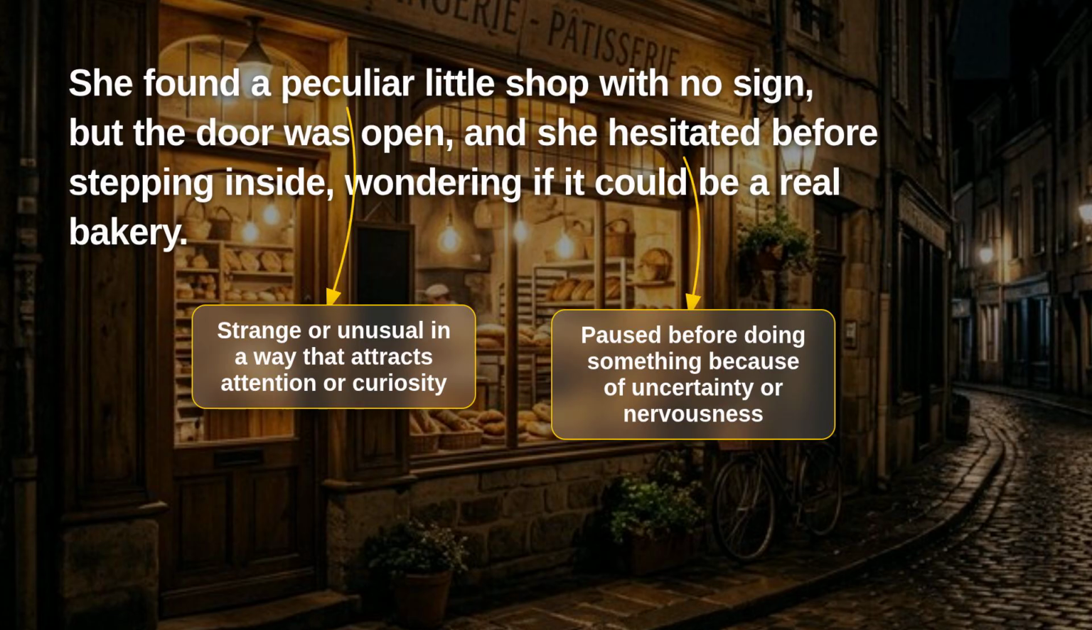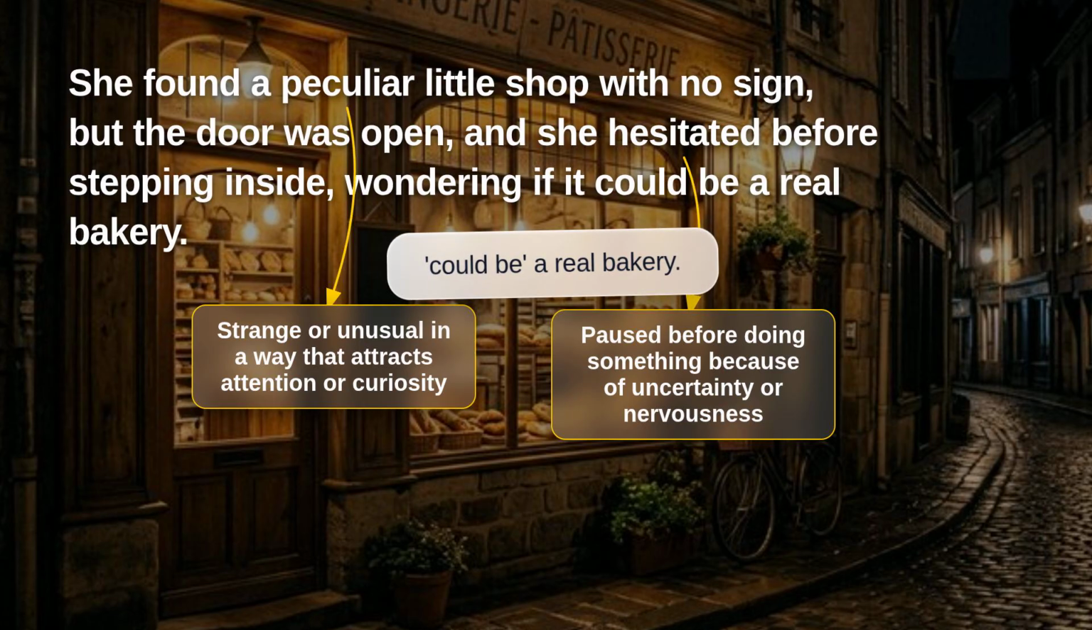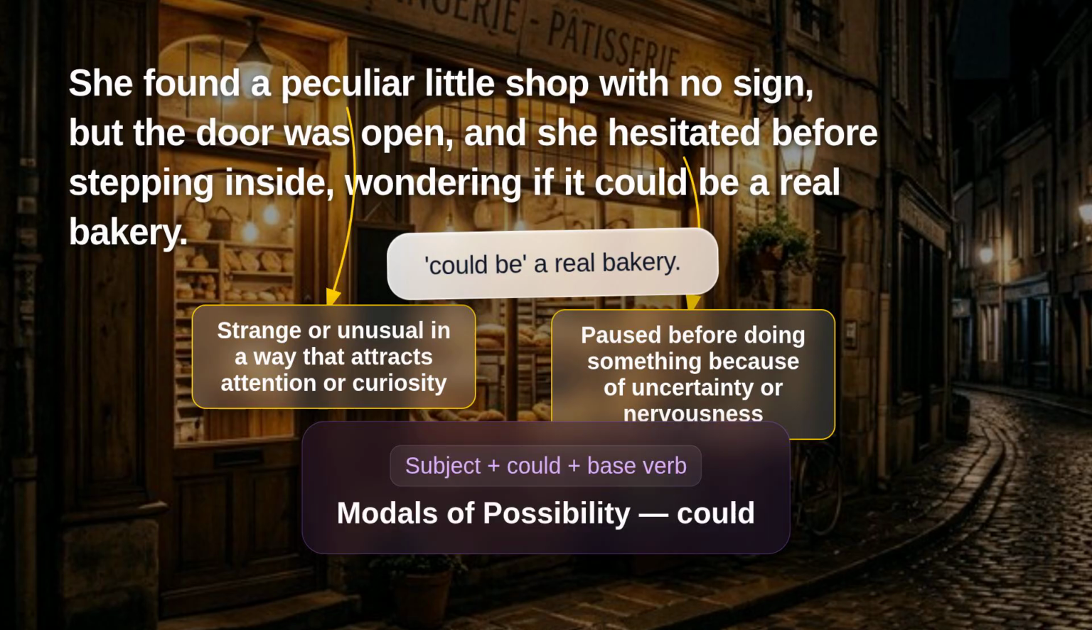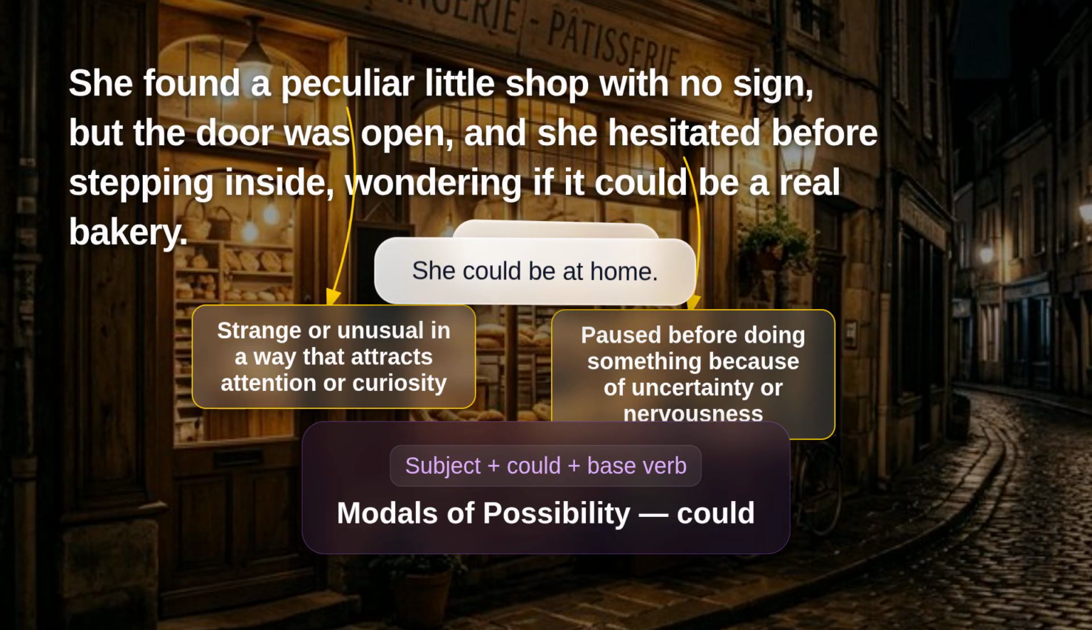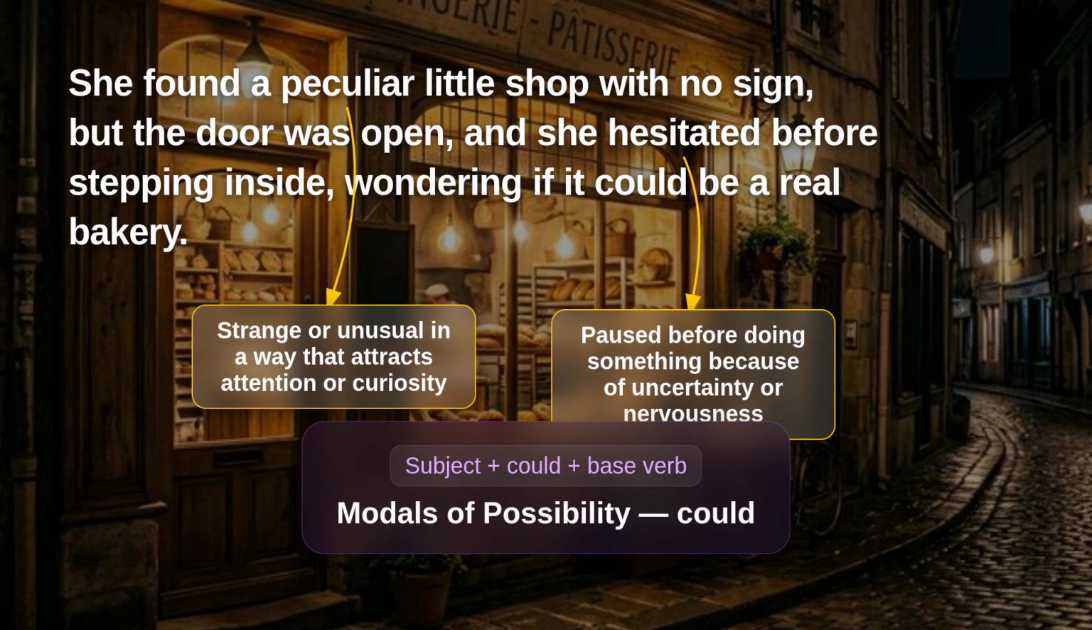Now the grammar. Lena wonders if the shop could be a real bakery. Here we have our second modal of possibility, could. Could is very similar to might, but there is a small difference. Could often suggests that something is possible because the situation allows it. It could rain means the conditions are right for rain. She could be at home means it is a reasonable possibility. The structure is the same as might, subject plus could plus base verb.